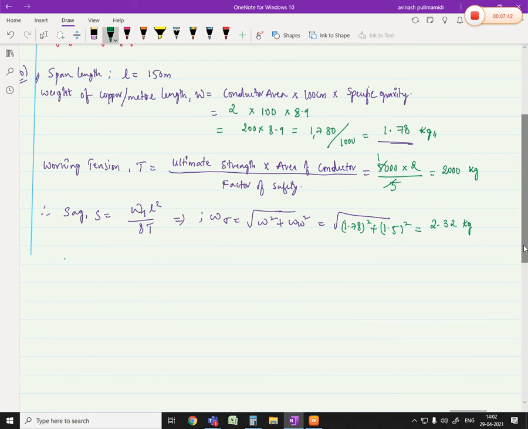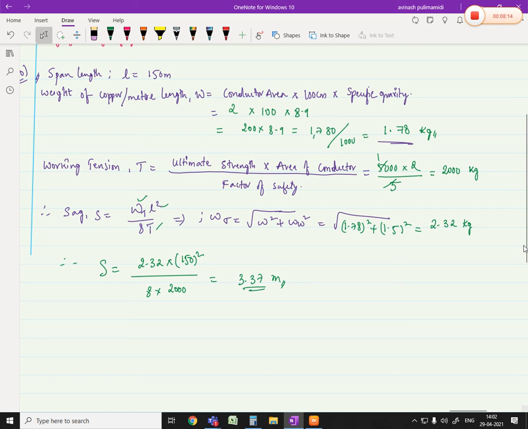So substituting this, now substitute all this W, L, T. What is this W? 2.32 into, what is this value of L? L will be 150 squared, divided by 8 into, what is this tension? Tension T is equal to 2000. Total together how much this is? 3.37 meter. Sag will be 3.37 meters. Okay.